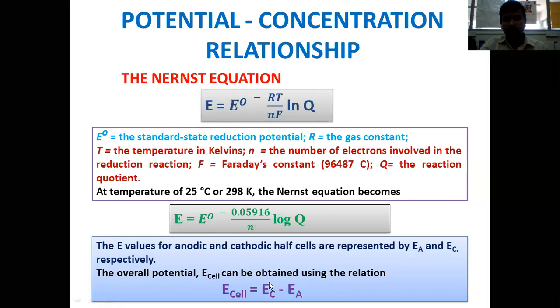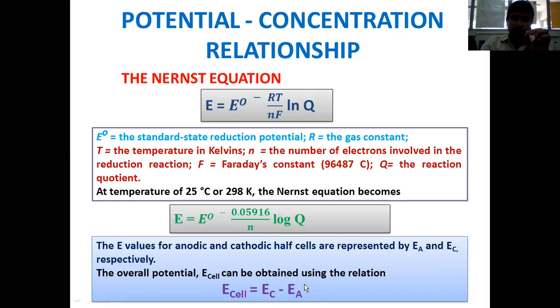This EC is nothing but the E cell for the cathode and this EA is nothing but the E cell for the anode. Whatever the EMF generated in the reduction process will be denoted by EC, and whatever the EMF generated in the oxidation process will be denoted by EA. The difference between EC and EA is written as the overall EMF of the electrochemical cell.